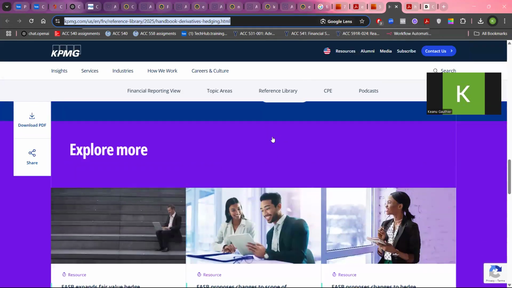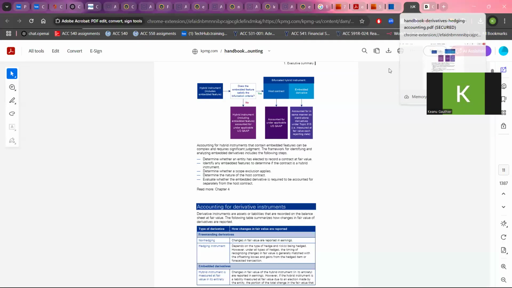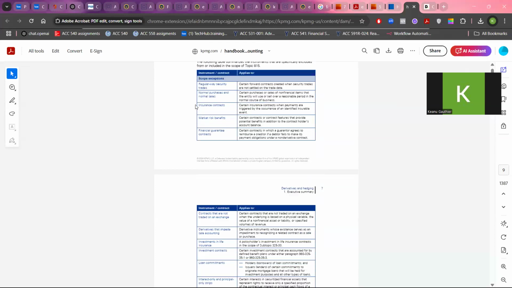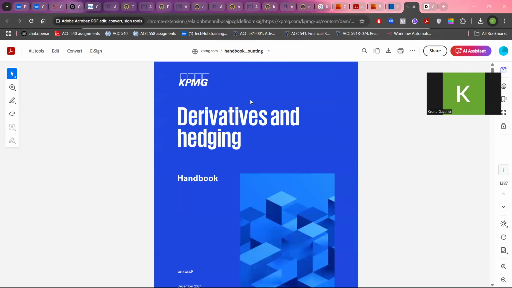This download here is going to bring you to the derivatives and hedging booklet. So it's not going to focus only on fair value hedges, but on derivatives and hedging in general. It's okay if you can find very specific, as long as the description in your instructions of the AI is specific enough. And this one is the EY. All right. So once you have, oh, KPMG.